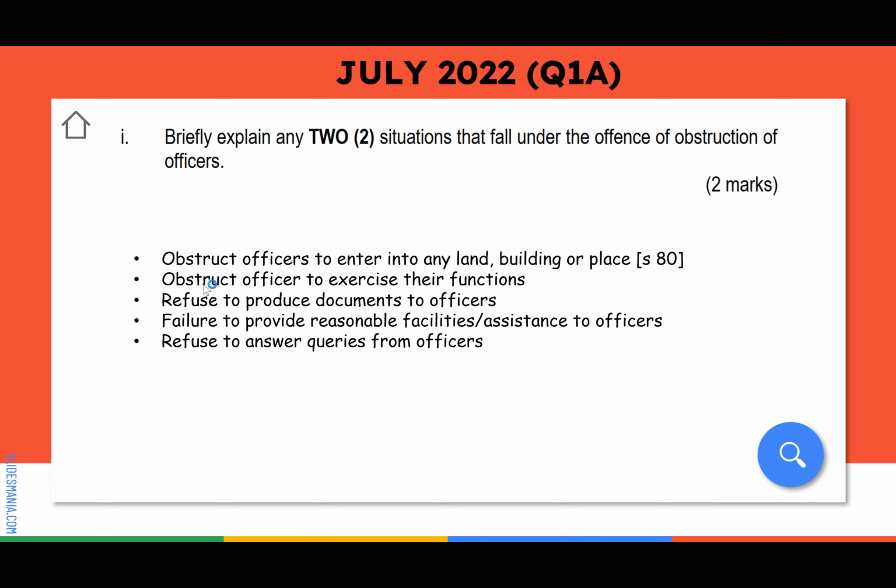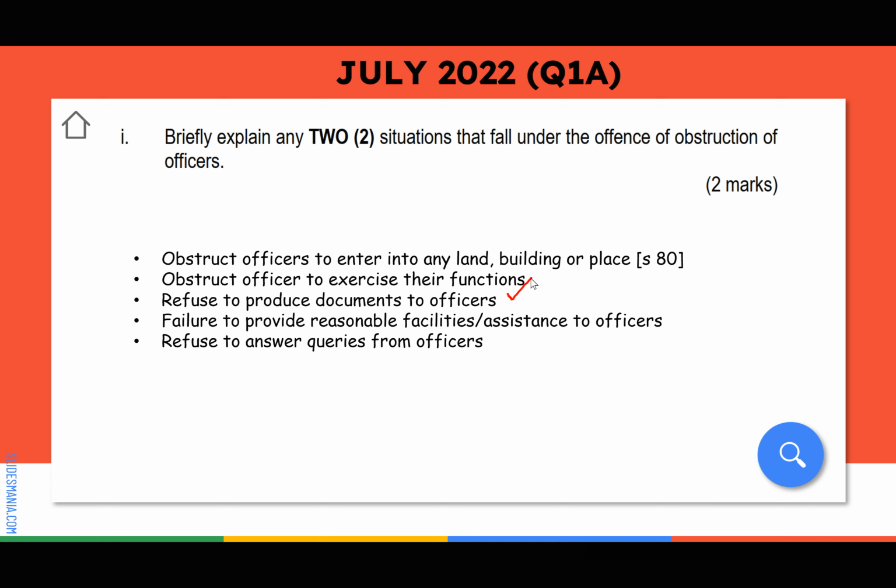Number 2, obstruct officers to exercise their functions. Meaning to say, you don't let them touch any document. Let's say they want to investigate something, you say no, and no. That one is wrong. And then number 3, refuse to produce documents to officers.